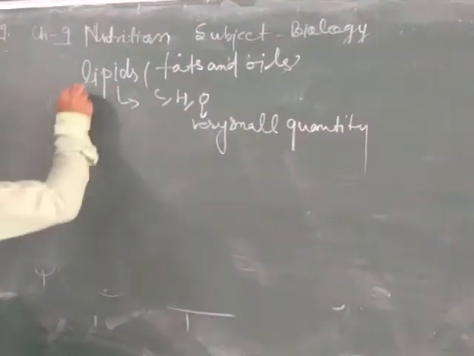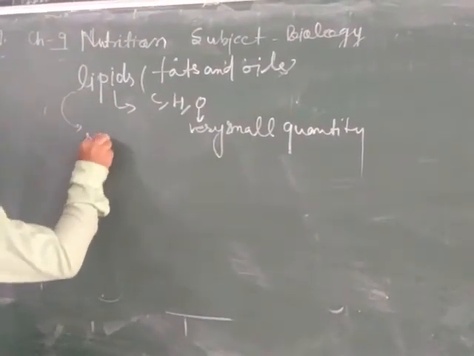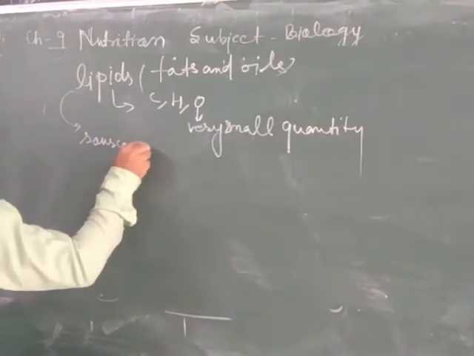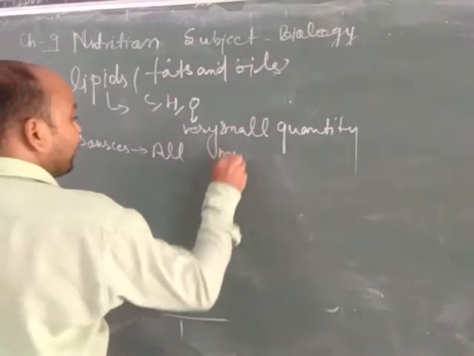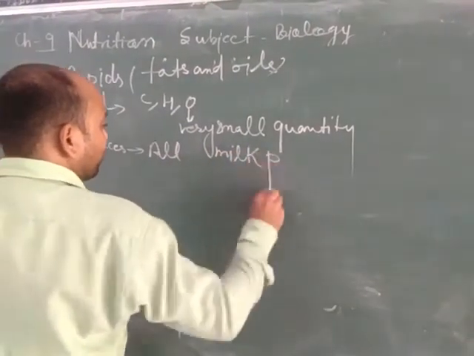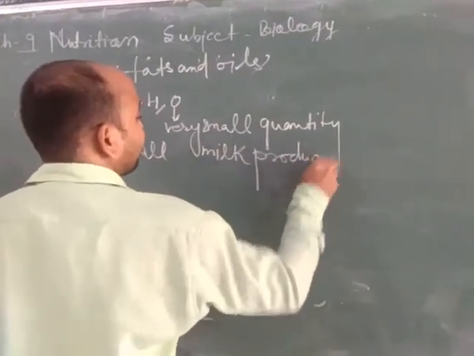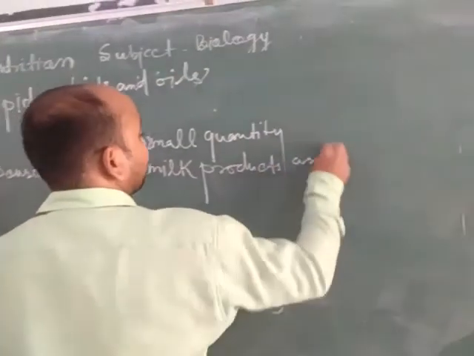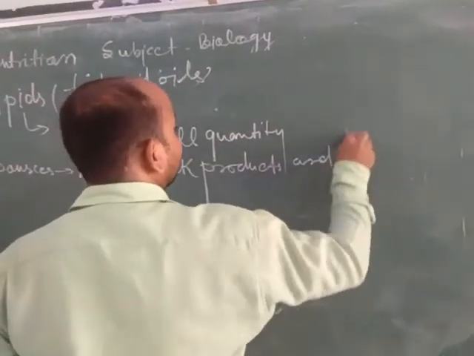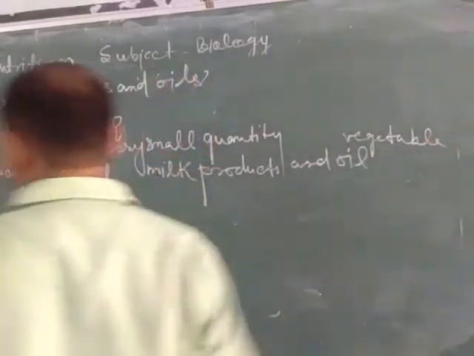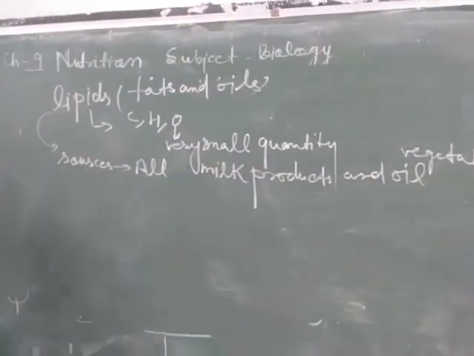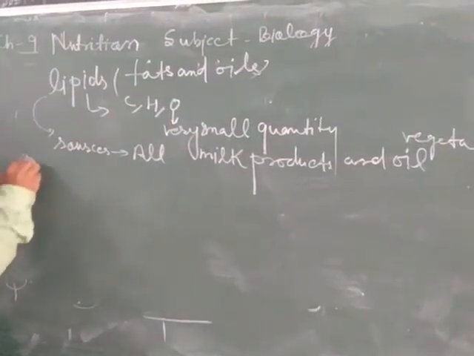What are the various sources of lipids? Sources of lipids are milk products and oils. Vegetable oils are chief sources of lipids. Now we will discuss the importance of lipids.